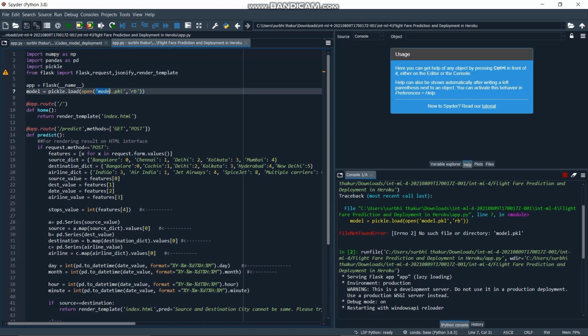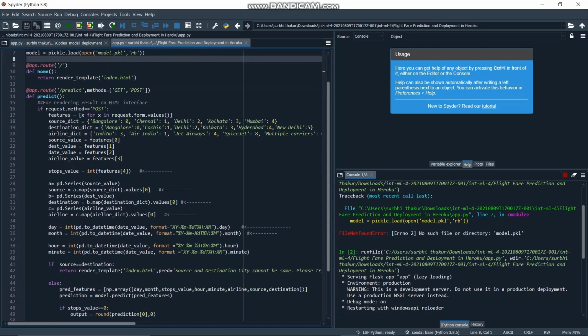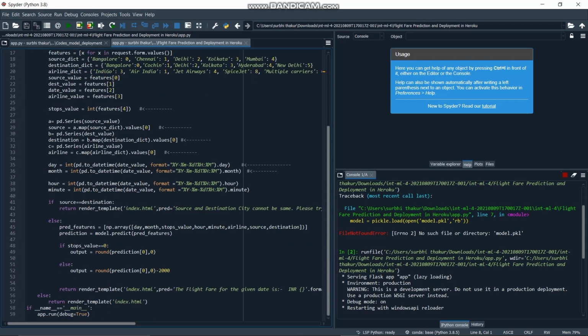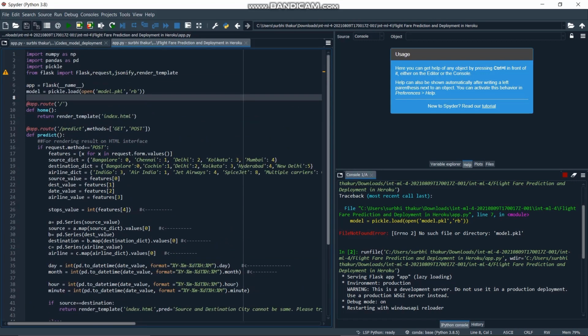We opened this model.pkl file that we created previously, and after that we will take the values from the user. This is the code for the web app creation. So first I'll host this web app on the localhost, and then I'll show the deployment on Heroku. So what I will do is